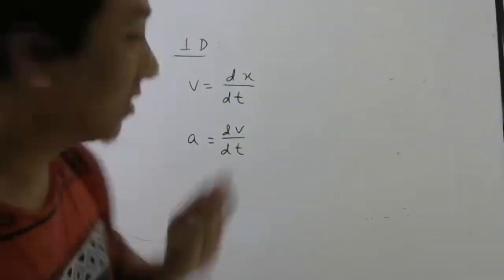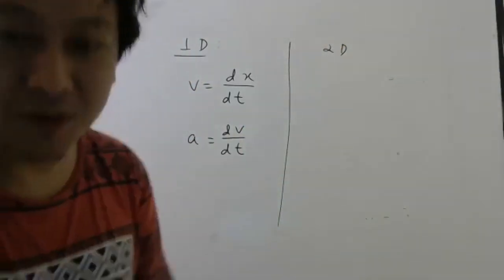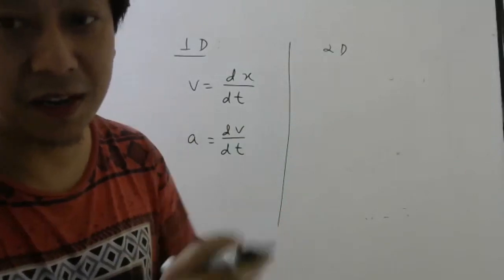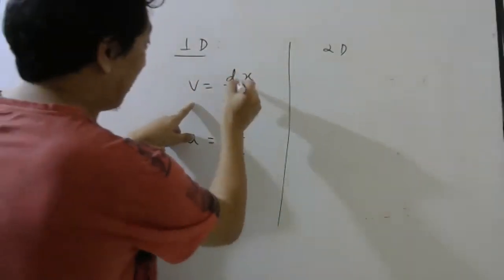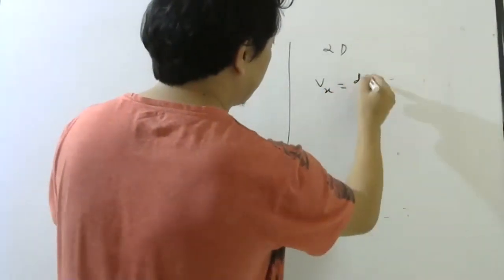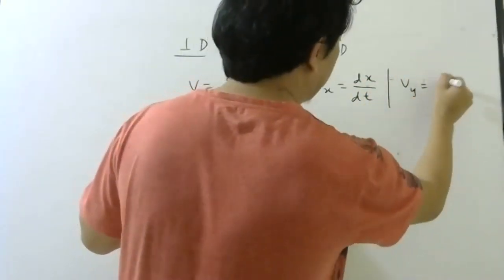Yes or no, students? So in 2 dimension, what we have to do? In 2 dimension, when the particle is moving in xy plane, x will also change, y will also change. So you will have velocity along x and there will be velocity along y.